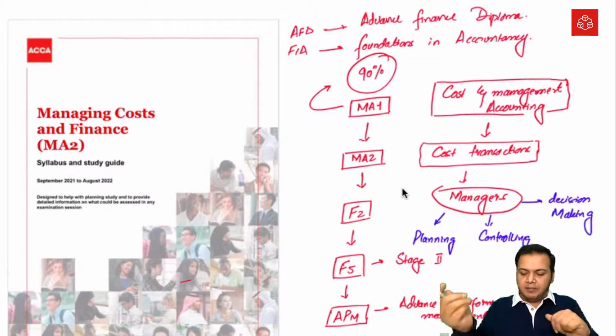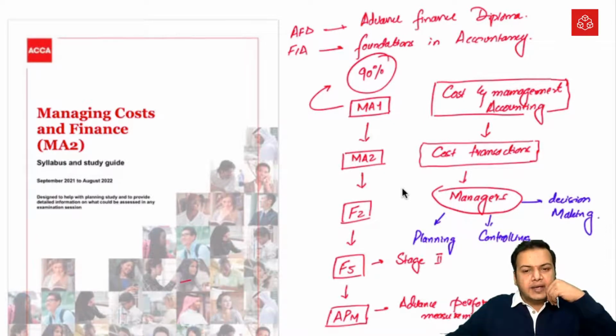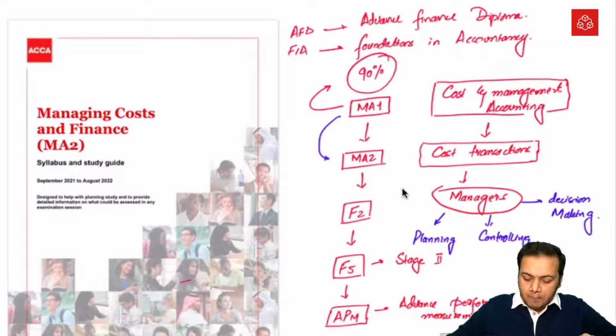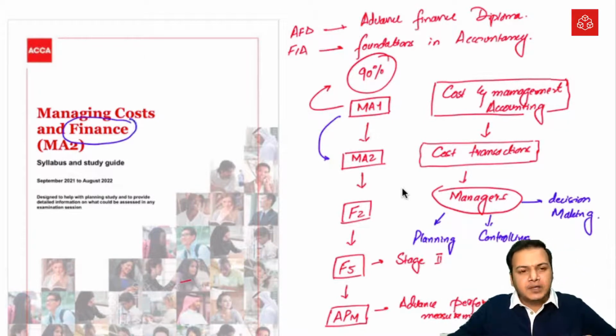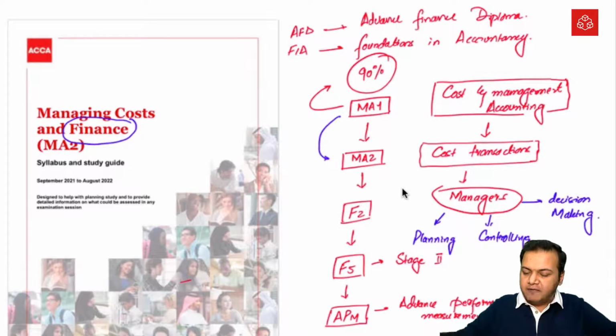MA2, obviously, is a bit advanced level as compared to MA1. And what is different that we are going to discuss in MA2 is that we will not only discuss cost accounting or management accounting, but over and above we will also discuss a little bit about finance here. Because managers do not only need cost information, obviously that's the most integral part, but after that they also need some information about the finance of the organization.